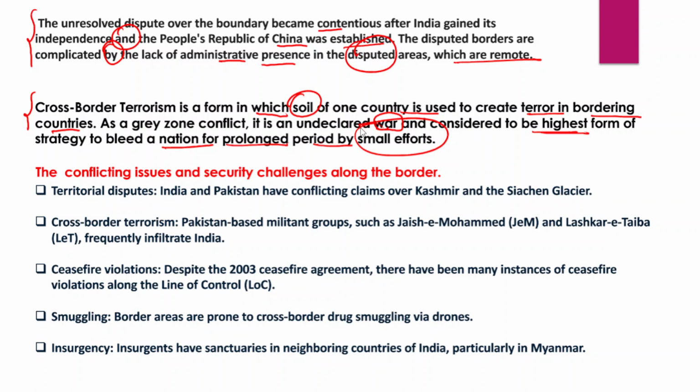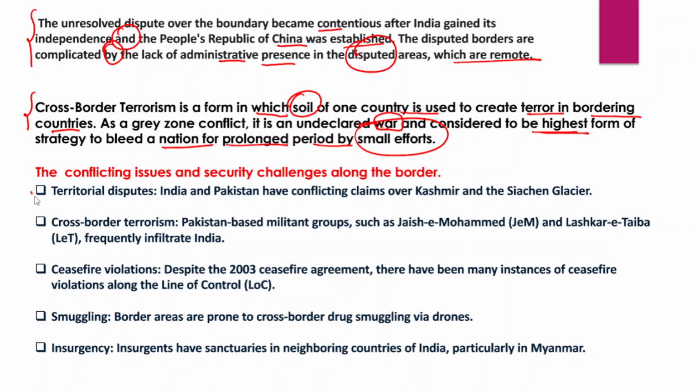Now, what are the conflicting issues and security challenges along the India-Pakistan and India-China border? There are a lot of territorial disputes between India and Pakistan, particularly over Sir Creek in the Rann of Kutch, the Siachen Glacier, and even Jammu and Kashmir. There were conflicting claims over the sovereignty of Jammu and Kashmir.